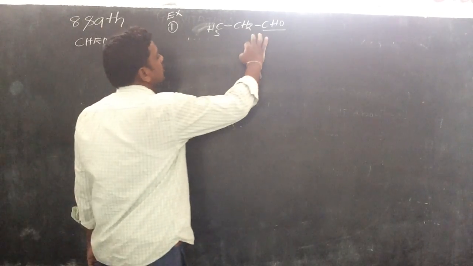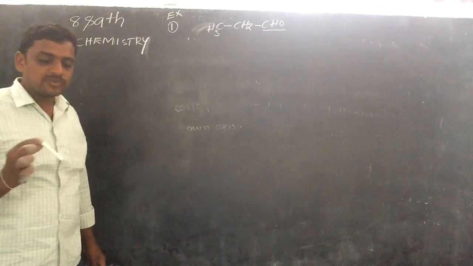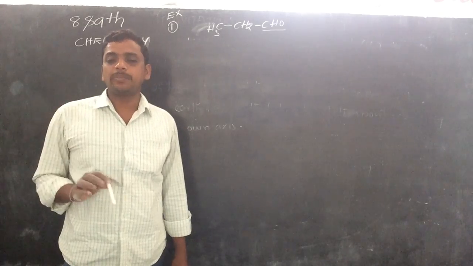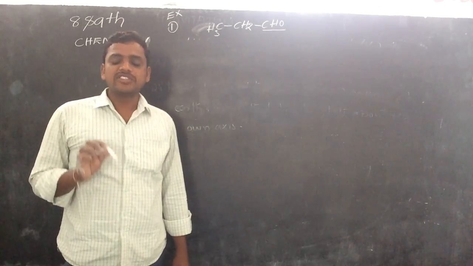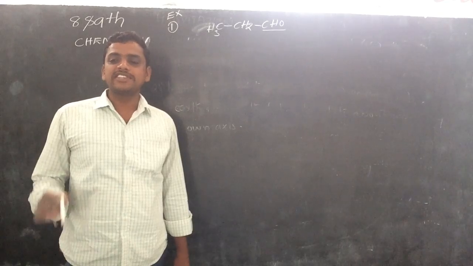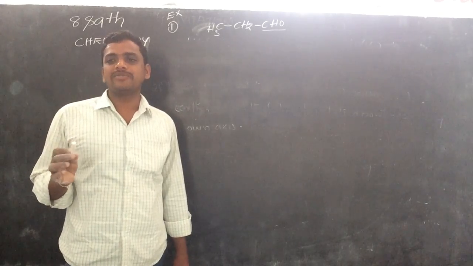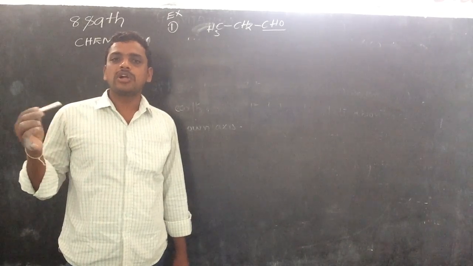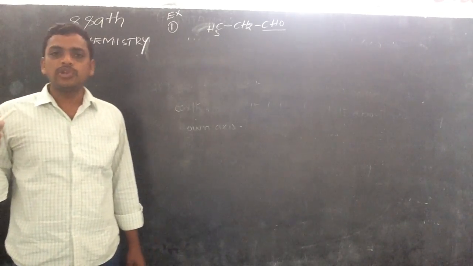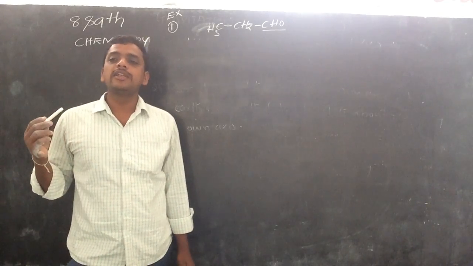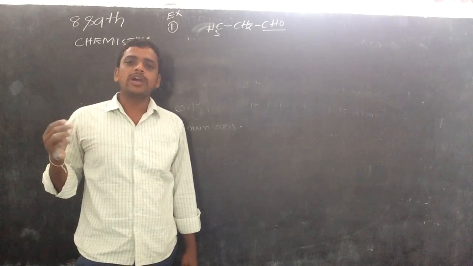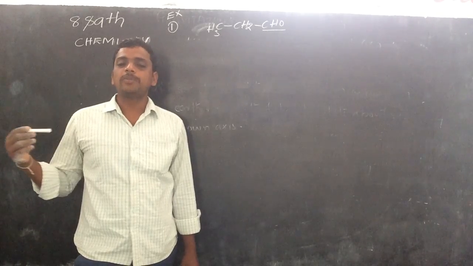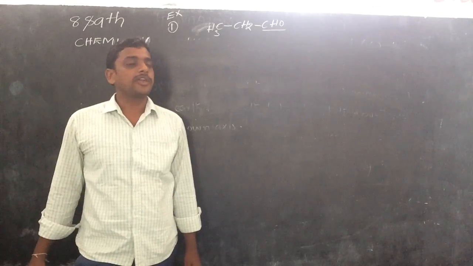What is the first rule in IUPAC nomenclature? We have to select the parent chain. What is the parent chain? The chain which has the maximum number of carbon atoms is called the parent chain. Based on the parent chain, we give the root word. If the parent chain has only one carbon, it is called meth. Two carbons, eth. Three, prop. Four, but. Up to 10 we have already discussed.